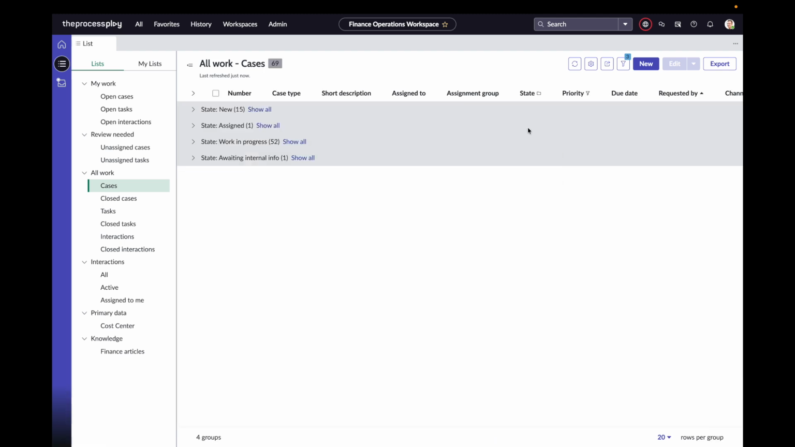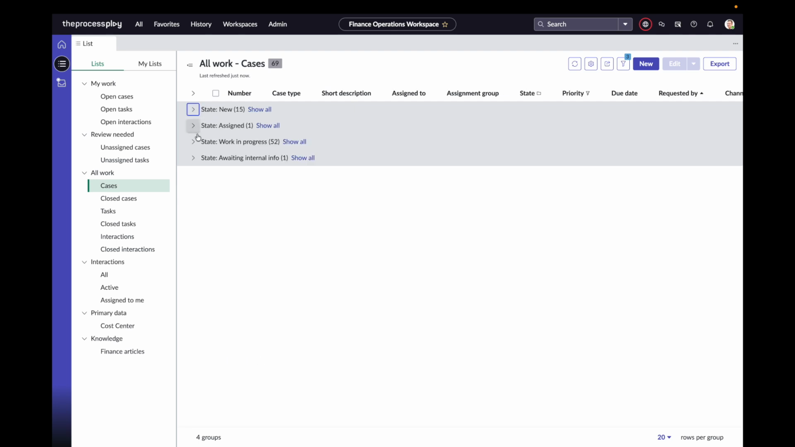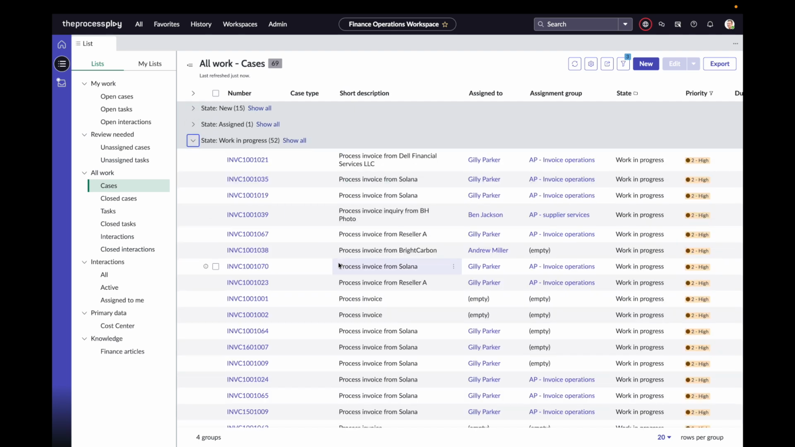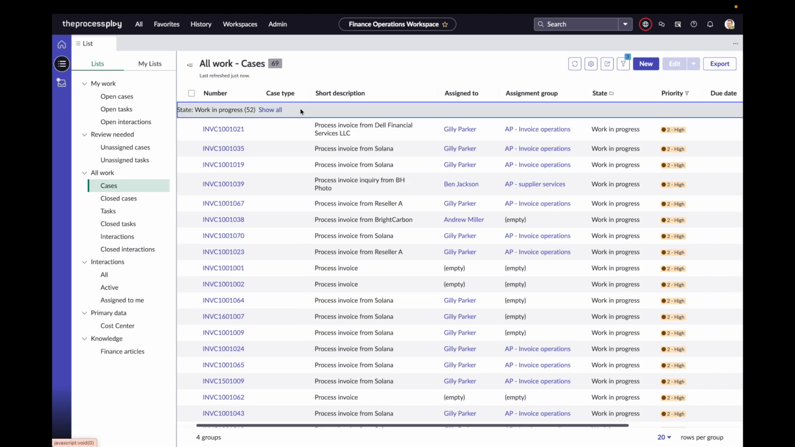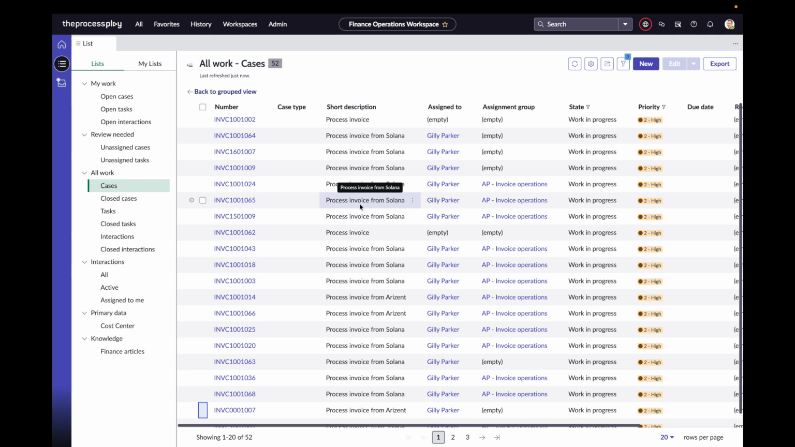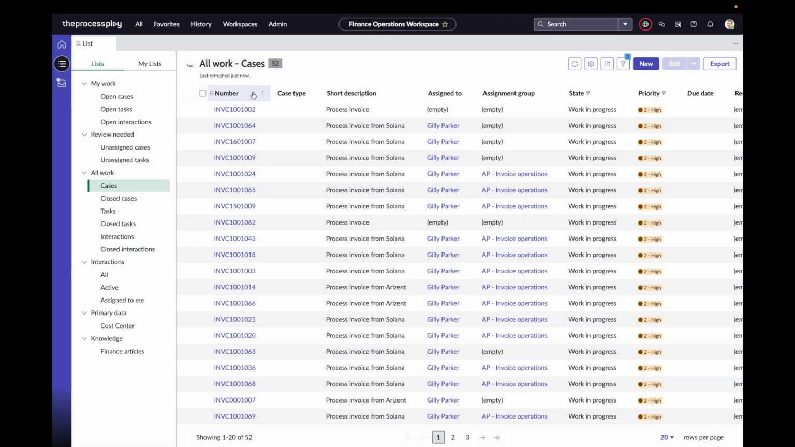What happens there is that it rolls up those records into groupings. So we've got 15 records in a state of new where the priority is high. We've got one that's assigned. We've got 52 that are in work in progress. It's worth calling out here that you only see 20 rows, I think, in here. If you look at the bottom, we can expand this out to 50 or 100, depending on our preferences. But this is only showing a subset. If I wanted to see all of these, I could click on Show All, and this is going to show me all of those work in progress high priority cases, and we can navigate through this. But I'm just going to go back to this grouped view.